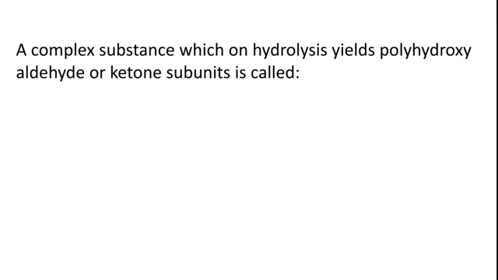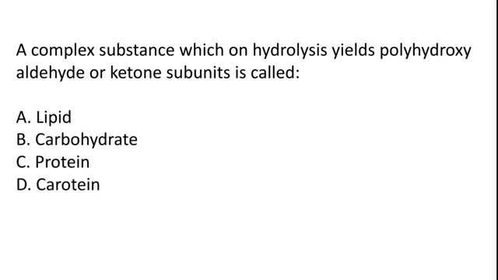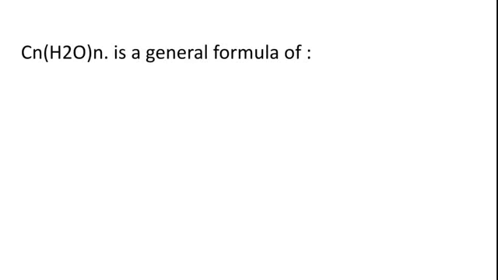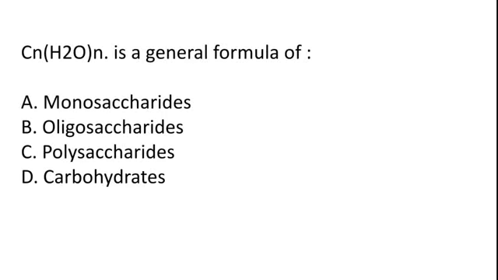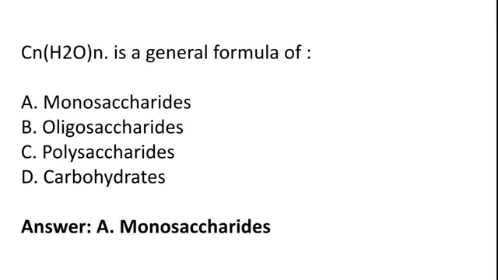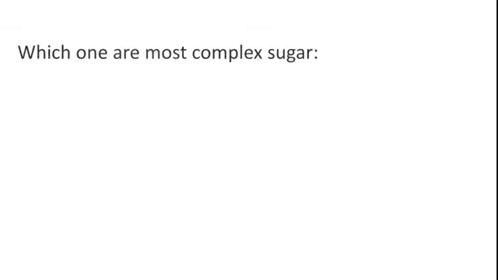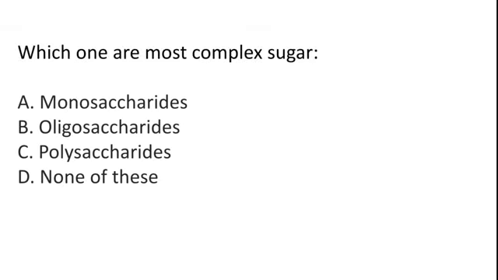A complex substance which on hydrolysis yields polyhydroxy aldehyde or ketone subunits is called lipid, carbohydrate, protein, carotene. So the correct answer is option B, carbohydrate. CnH2nOn is a general formula of monosaccharides, oligosaccharides, polysaccharides, carbohydrates. So the correct answer is option A, monosaccharides. Which one is the most complex sugar? Monosaccharides, oligosaccharides, polysaccharides, none of these. So the correct answer is option C, polysaccharides.